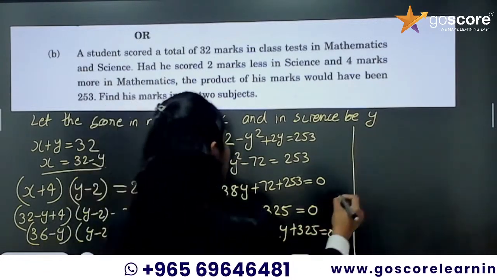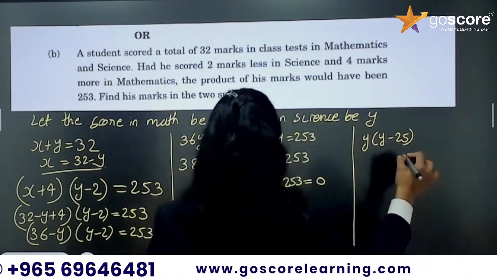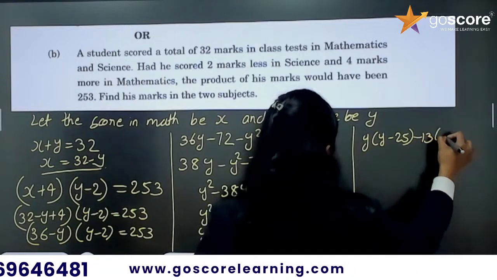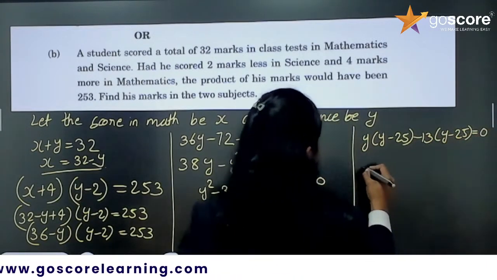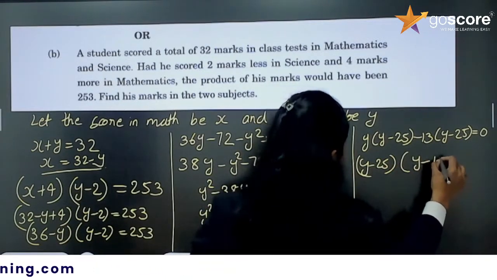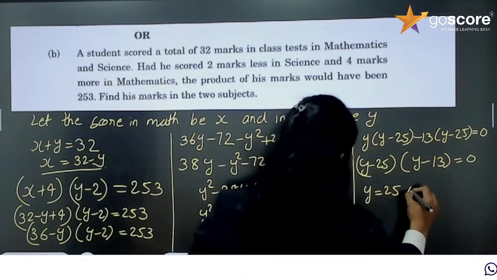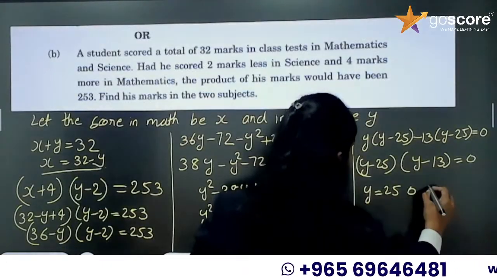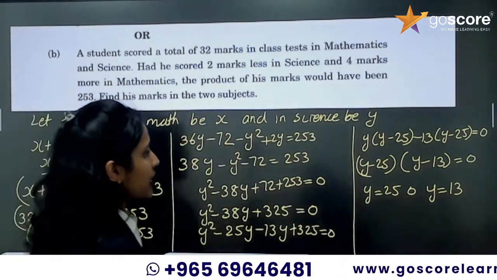Then I will be getting y into y minus 25 minus 13 into y minus 25 equal to 0. So y minus 25 into y minus 13 equal to 0. So y equal to 25 or y equal to 13.